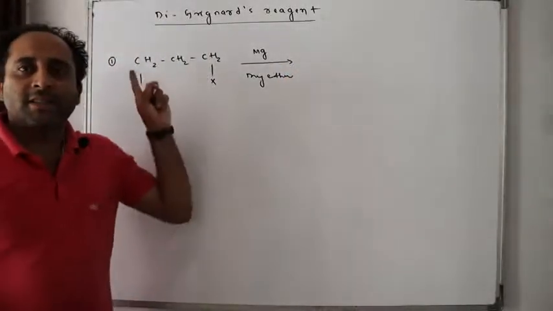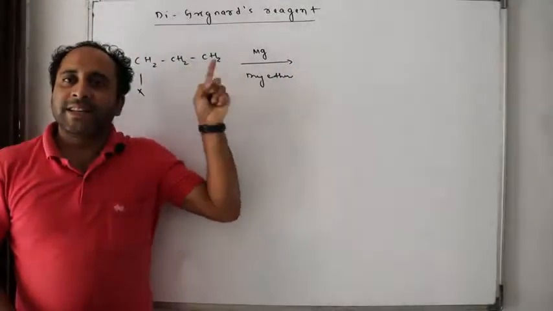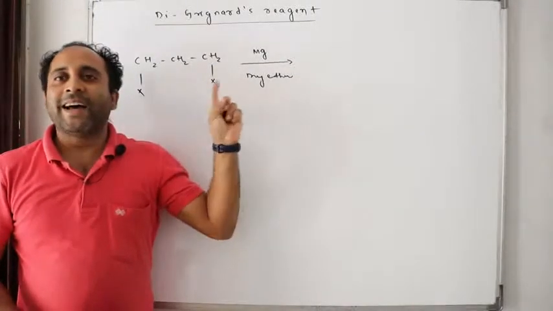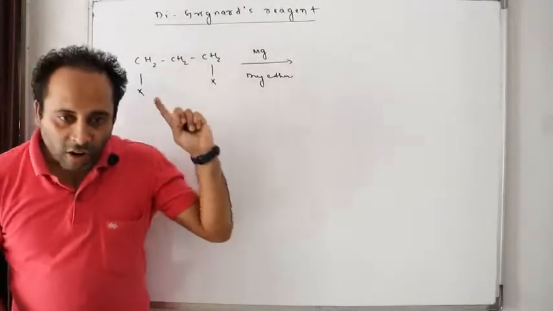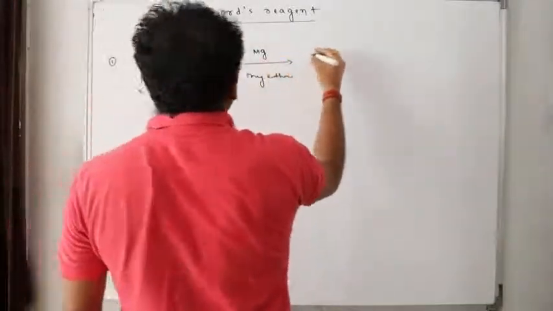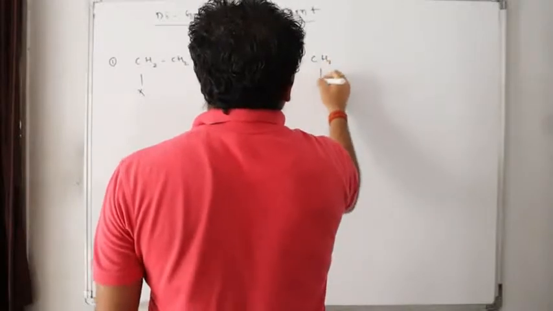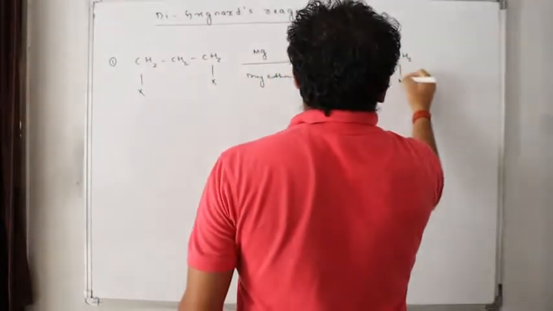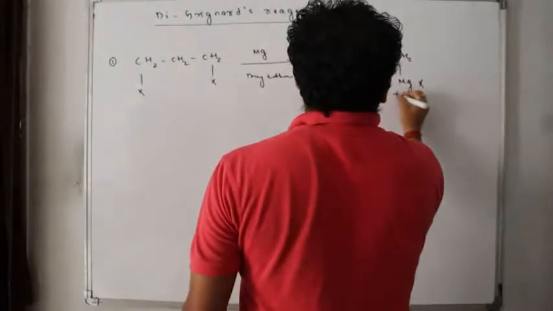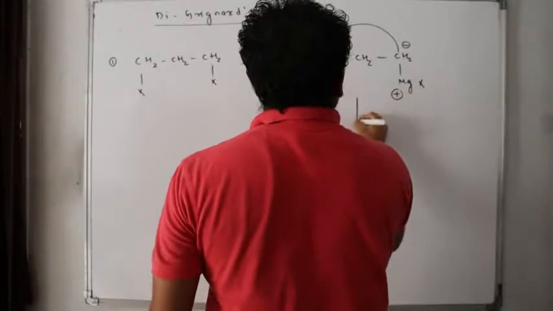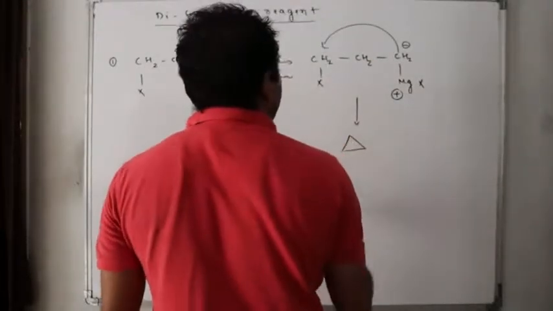Remember, in the 1,3-dihalide case, we will never make a di-Grignard's reagent. It will always give a cyclic product. Here MgX will be coming and this will be attacking this. So the case will be something like this: CH2, X, CH2, CH2, MgX. This is plus, this is minus, this will attack this, and the product formed is a 3-membered cyclic ring.